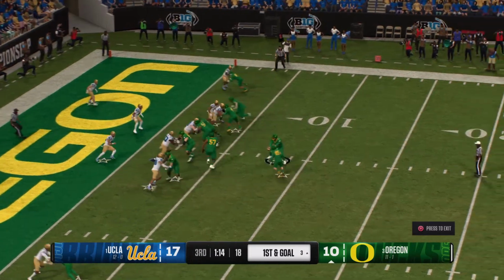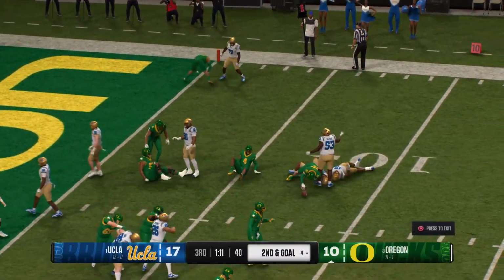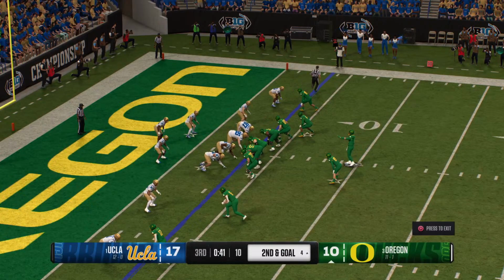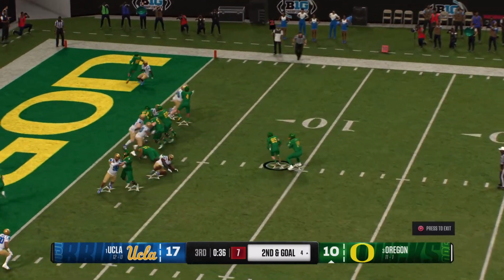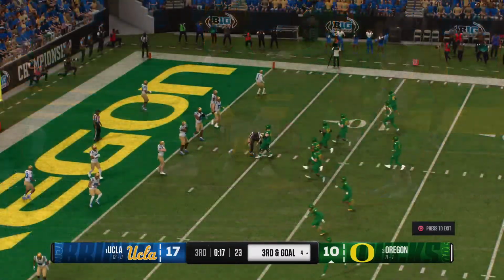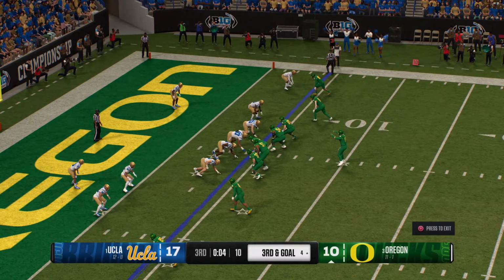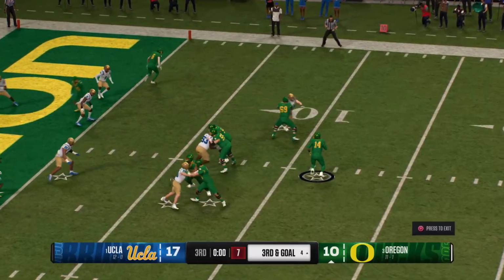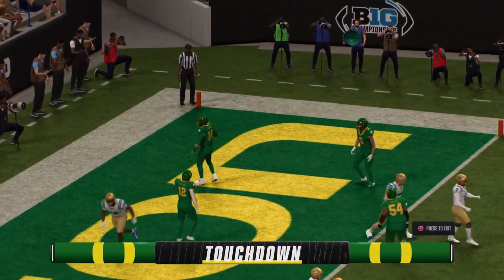1st and goal. On the ground, trying to muscle it across the line. Stopped right there at the line. No gain. See if the offense can punch it in on 2nd and goal. Trying to find the end zone off the right side. They'll stop him behind the line for a loss of 1. 3rd down and goal. Big play coming up here in the red zone. Quarterback drops back. We're going to test the secondary. And he runs it into the end zone.